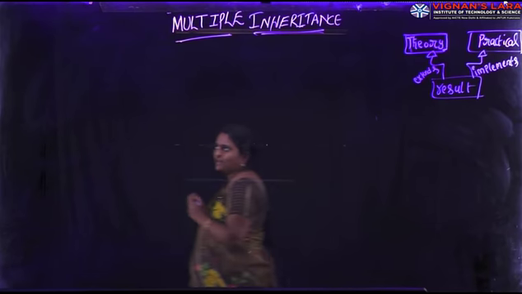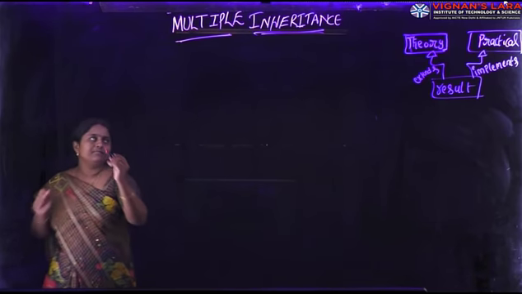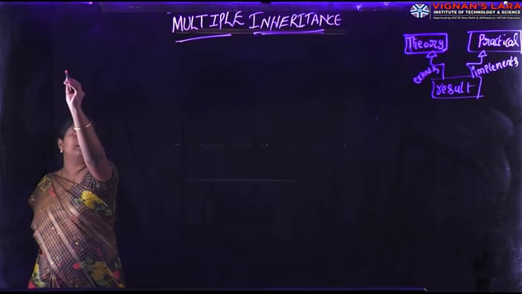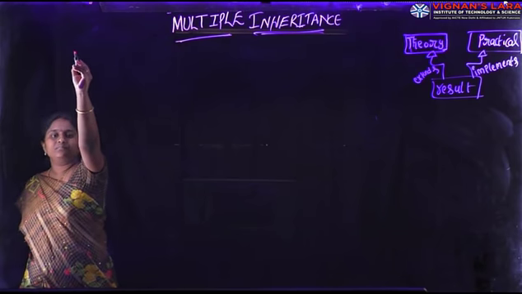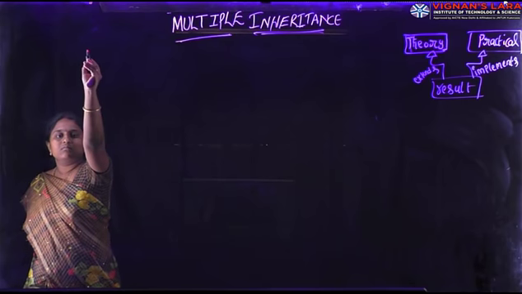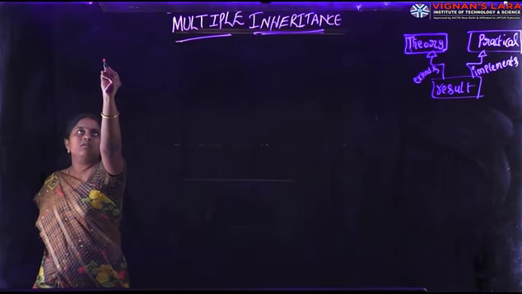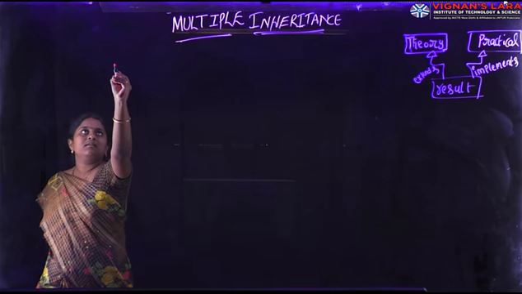Here let's see the program. First, here I am defining one class, class theory.